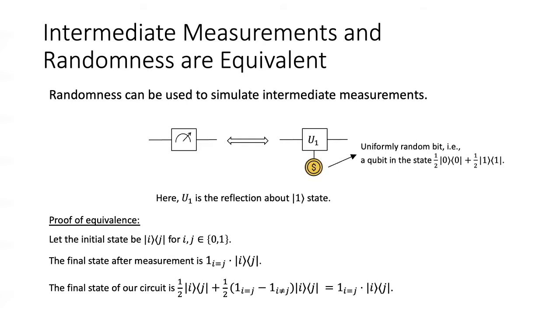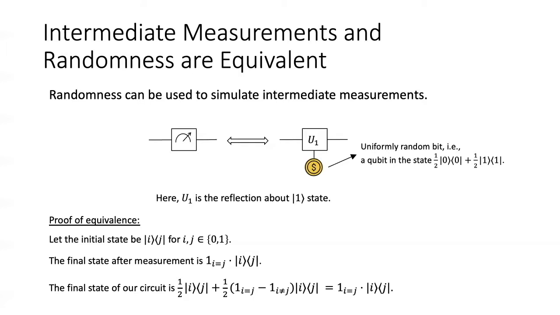So how do we do this? We show that the following two circuits are identical. On one hand, you have the measurement of a qubit. On the other hand, you have a controlled unitary. The unitary is basically the reflection about the one state, and the control is on a uniformly random bit. By this, we mean a quantum state which is with probability half in the 0 state and with probability half in the 1 state. So these two operations are equivalent.